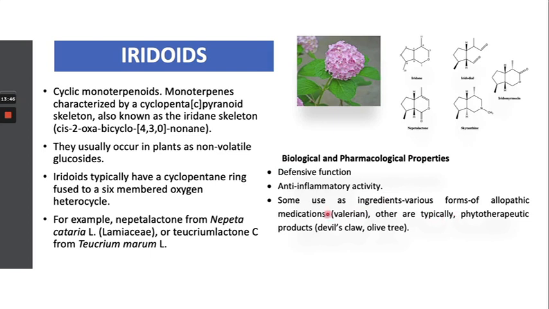Some are used as ingredients in various forms of allopathic medication, for example valerian, and others are typically phytotherapeutic products. For example, Lamiaceae family plants contain these iridoids.